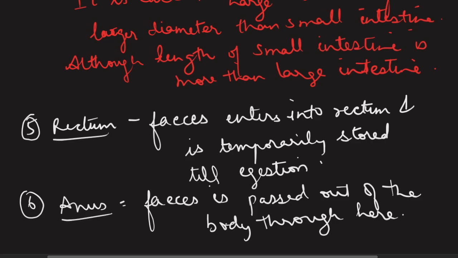So this was all about nutrition in human beings. It followed the major 5 steps of heterotrophic nutrition. First, ingestion, when the food was taken inside the buccal cavity. Second, the digestion process, which occurred all throughout from the buccal cavity till the small intestine. Then absorption, which occurred in the small intestine and some part of it in the large intestine. And then comes assimilation. This is another topic. Assimilation occurs in the cells of the body, or in the rest of the parts of the body, where the food is utilized for growth and repair. The 5th process is egestion, in which the rectum and anus are involved.